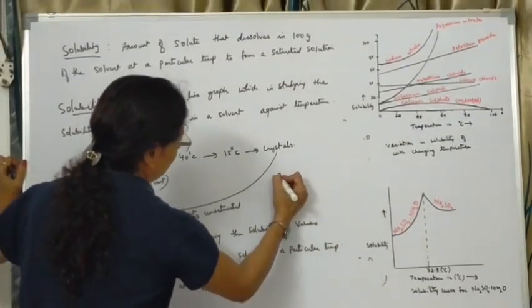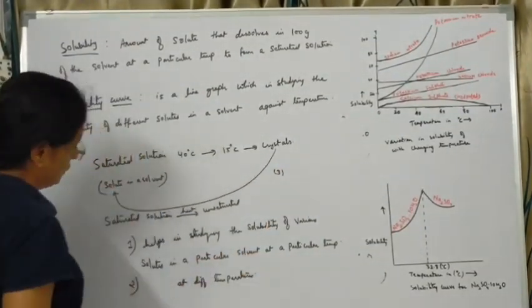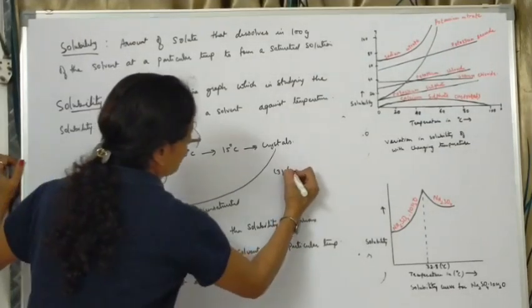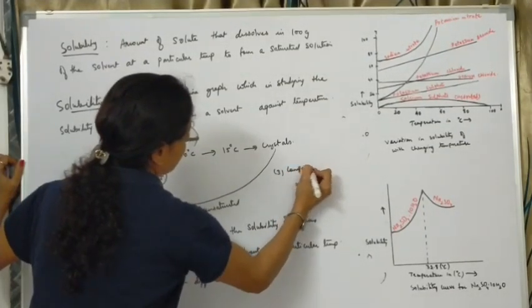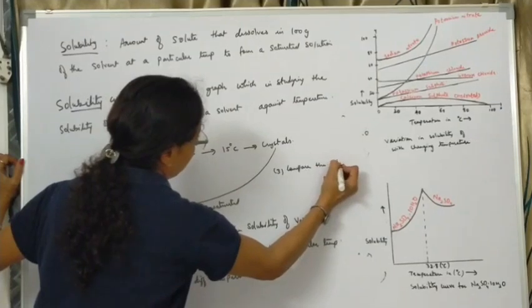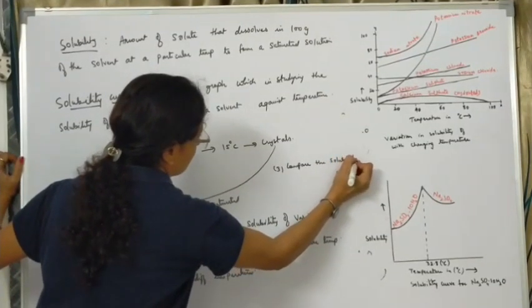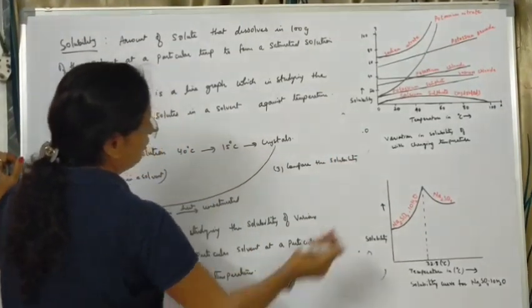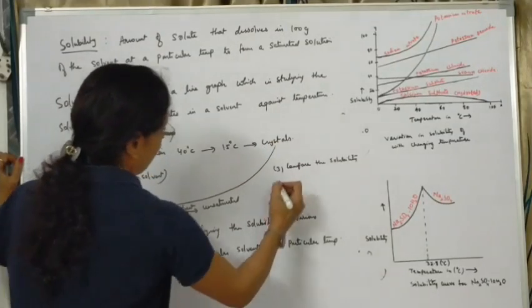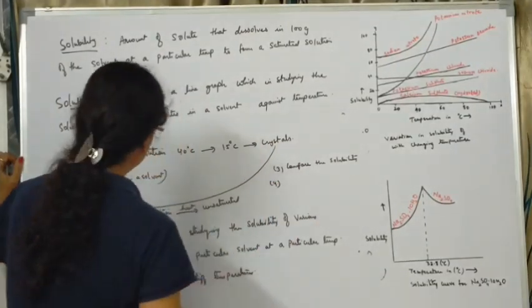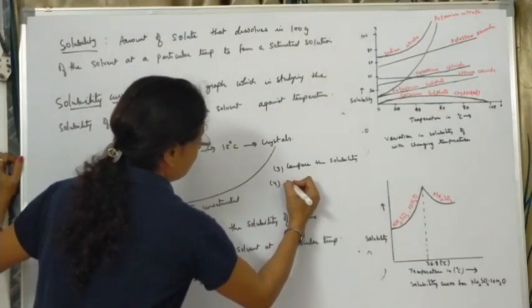Third point I am writing down over here, because down you may not be able to see. We can compare the solubility of different substances. We can compare the solubility of different solutes. Fourth point, what can we come to know? We can study the changes in temperature.